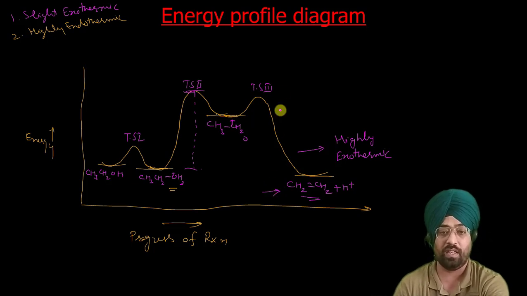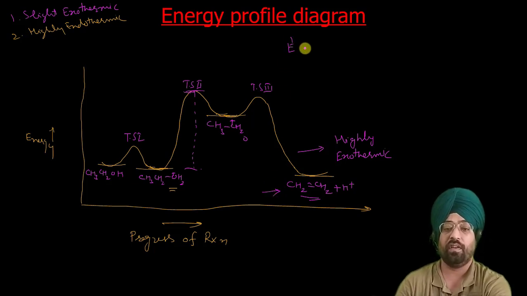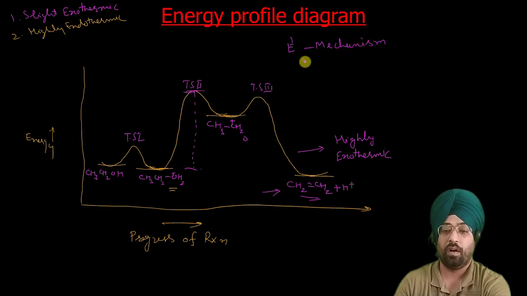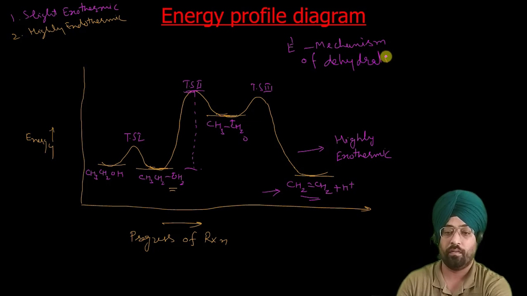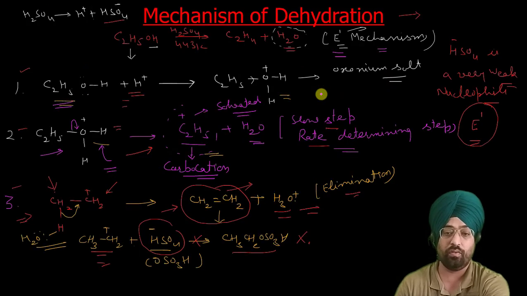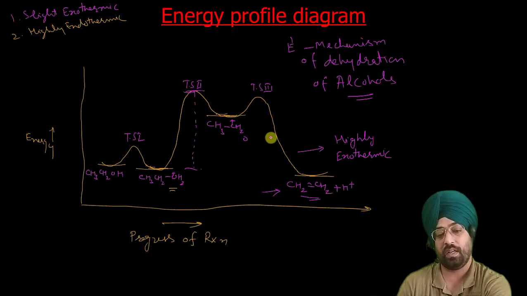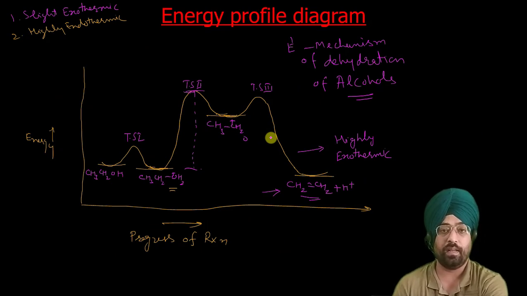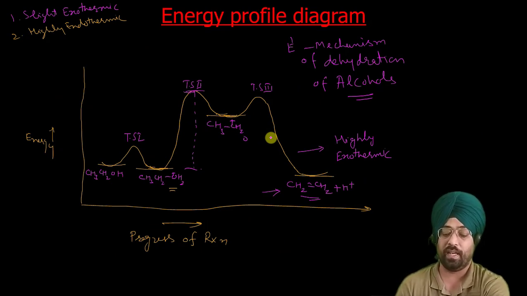So this is how the energy profile diagram for the E1 mechanism of dehydration of alcohols looks like. It is quite easy to draw, so it is not difficult. You just have to remember these steps, then show them step by step on the energy profile diagram. So this is your energy profile diagram for this reaction. So that is the mechanism.